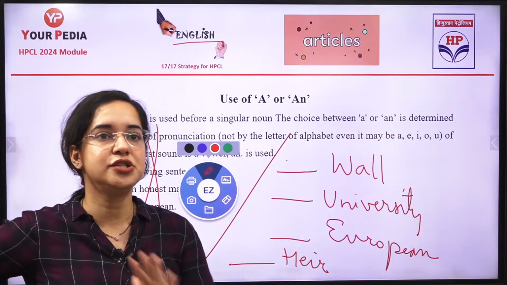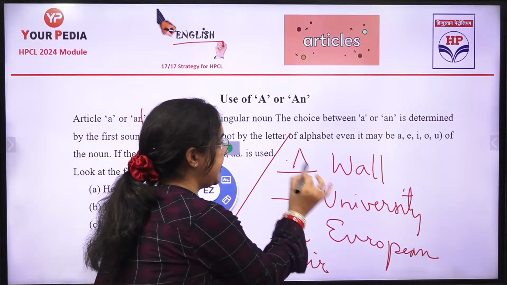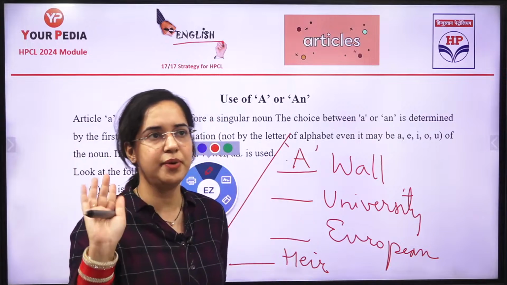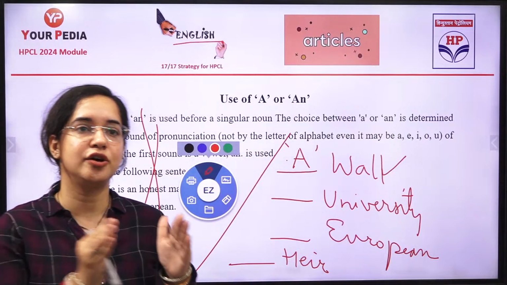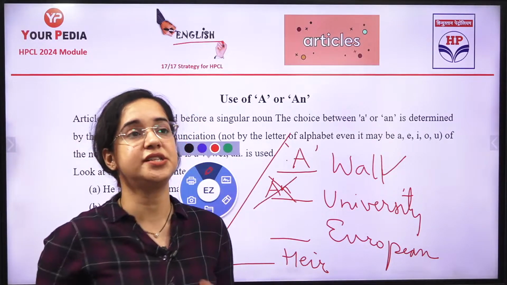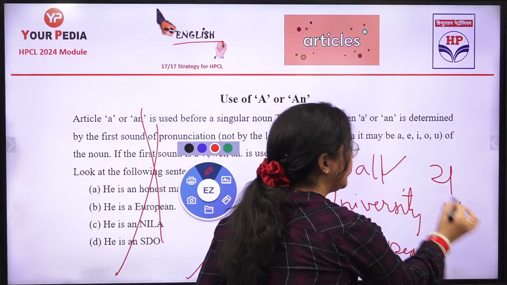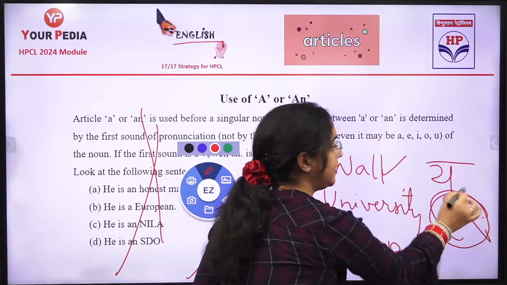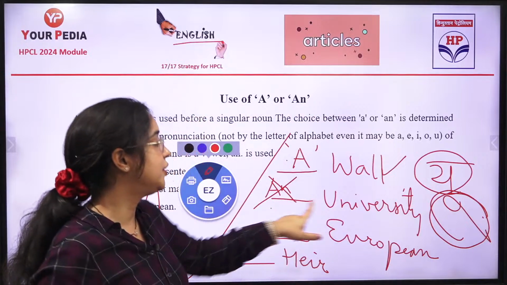Now, many of you think that a is for this. Good, everyone is right. Okay, university: an is wrong, guys, an is wrong. University, what is the sound? It is the "yu" sound. U is the vowel letter, but "yu" is the sound. When you have this one, it will be a university.